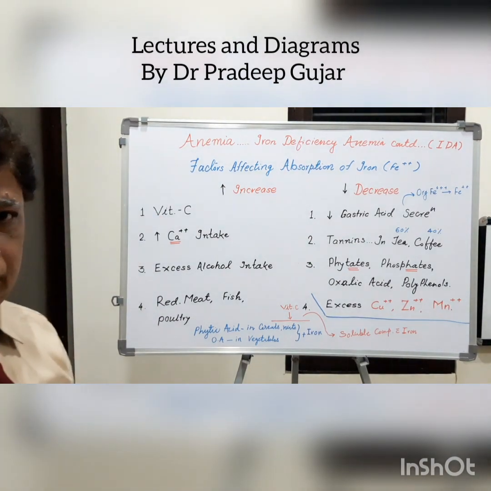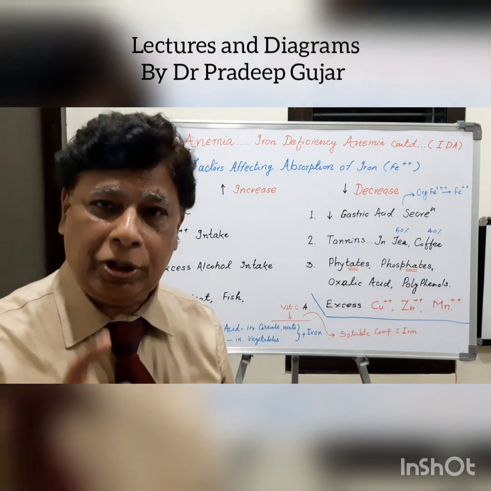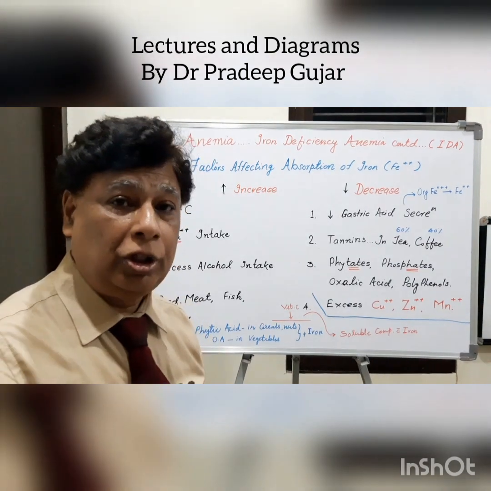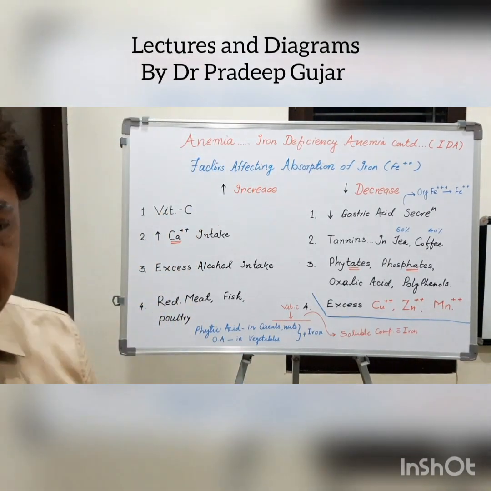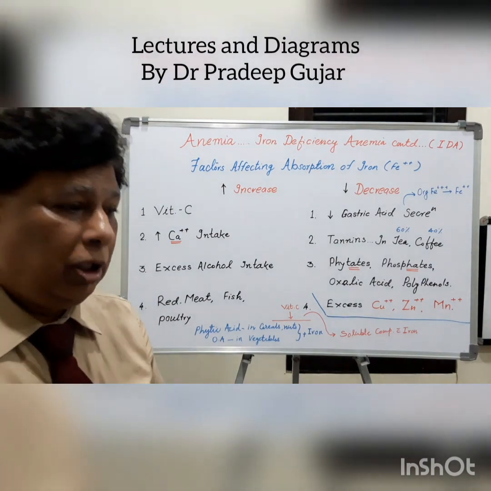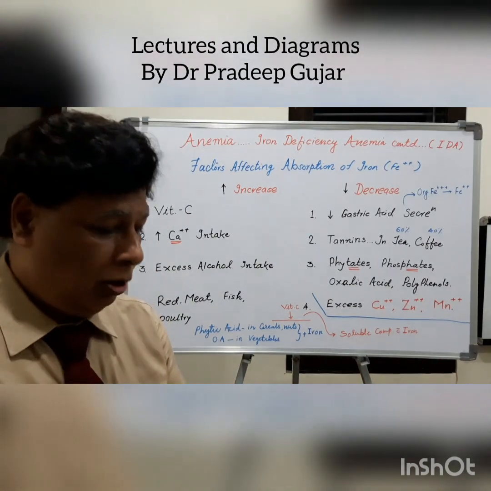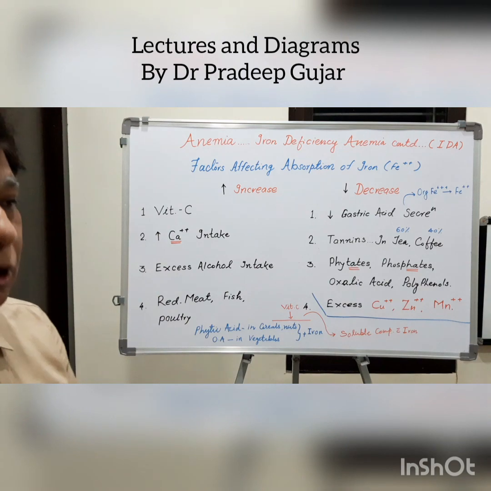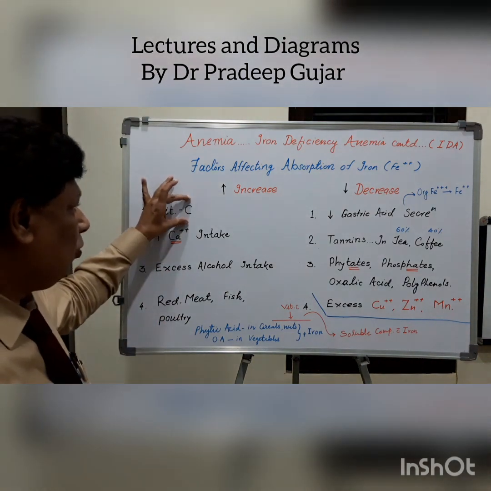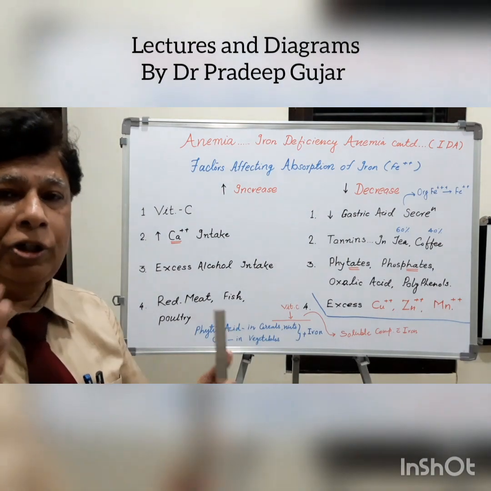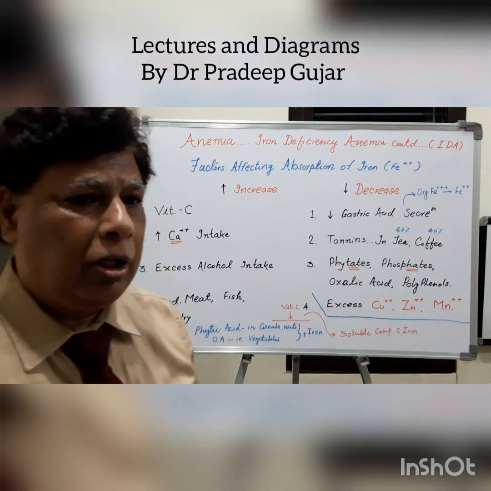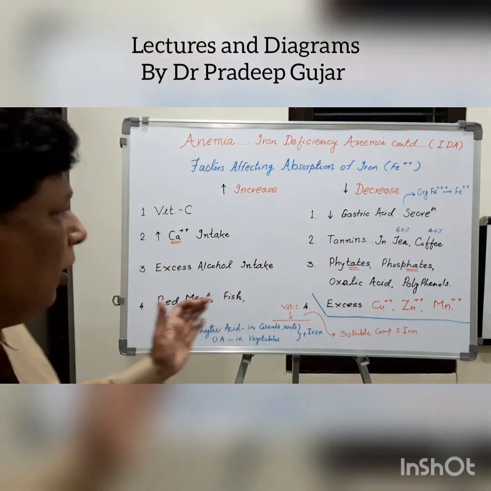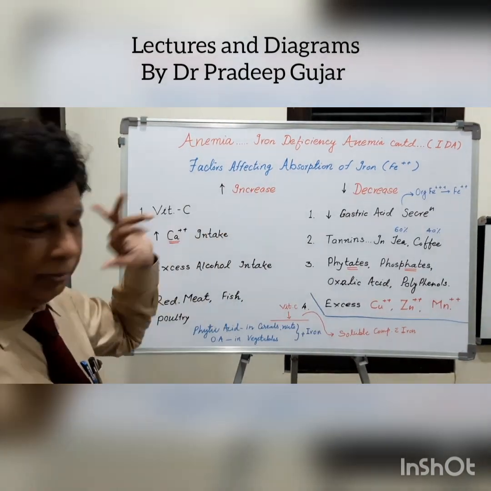So in your prescription, when you are treating a case of iron deficiency anemia, and when you are advising food which is rich in iron, you must tell the patient to take lemon or tomatoes or other food substances which are rich in vitamin C. Right? That is the very major role of vitamin C. Otherwise, whatever food or vegetable you are eating contains iron, but that iron is not absorbed. So here is the importance of vitamin C in the treatment of iron deficiency anemia.